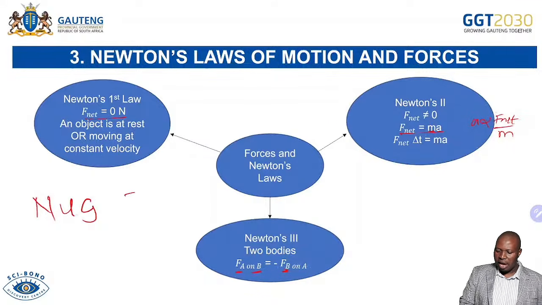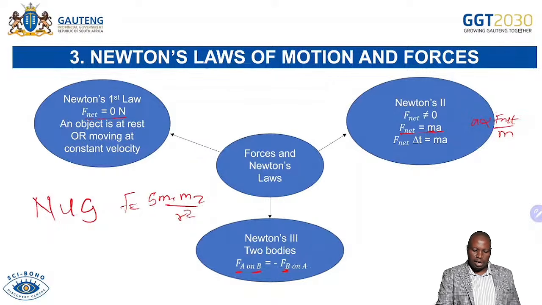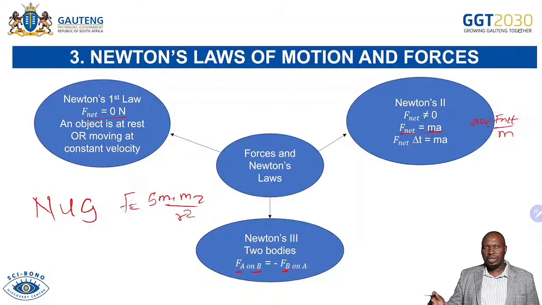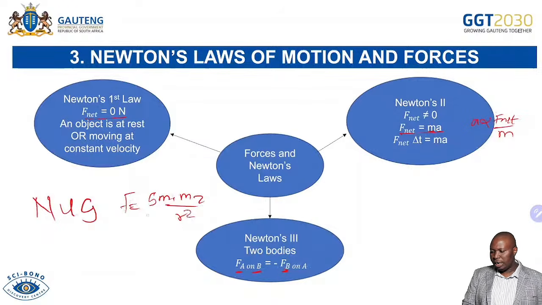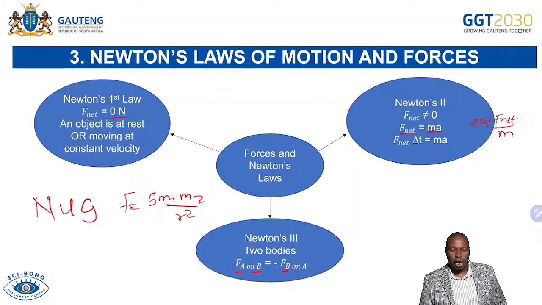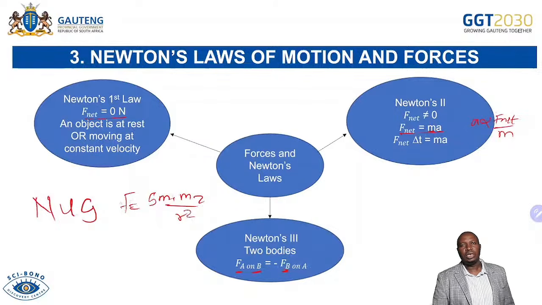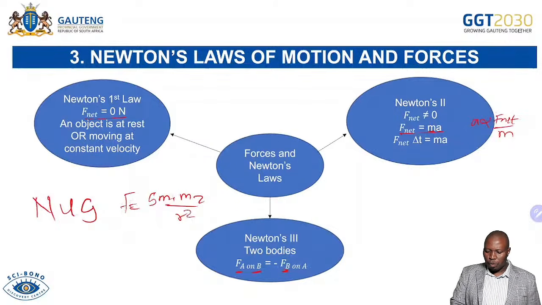F equals G m1 m2 over r squared. Here we're talking about the universal force of gravitation, which is directly proportional to the product of the masses and inversely proportional to the square of the distance between the masses. So all these 4 laws of Newton's, you are expected to know them. Don't confuse Newton's law of universal gravitation with Coulomb's law, where we're saying k Q1 Q2 over r squared.